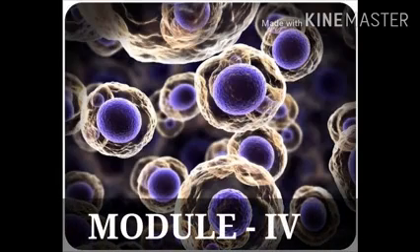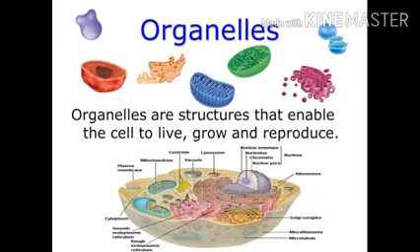So children, welcome back to the last module of the chapter Cells. Now, in the previous module you have learnt about the important organelles of the cell. Here, in this module you will learn about the organelles that are common or that are present only in plant or animal cells. Now let us see what are the organelles that we are going to learn about.